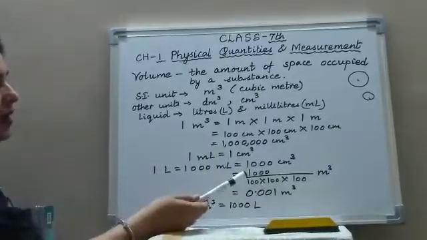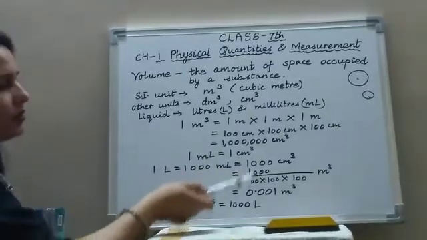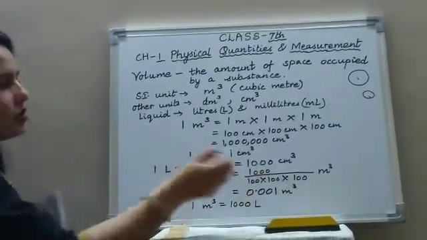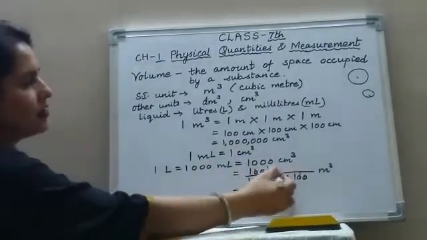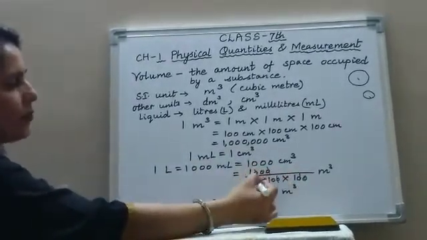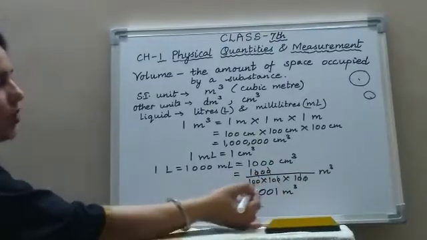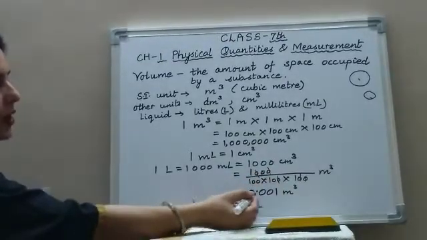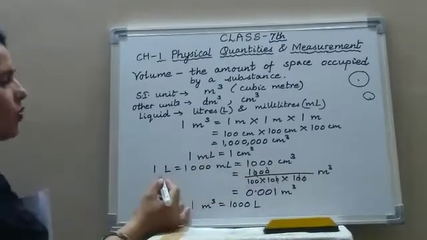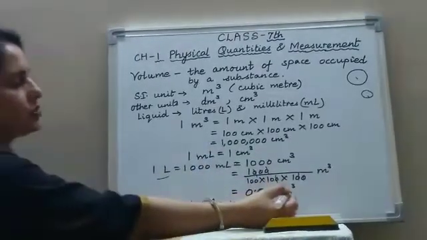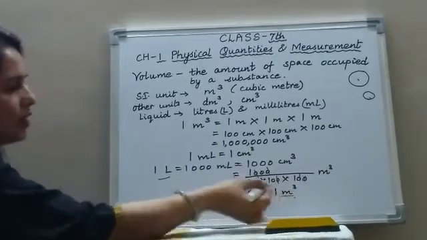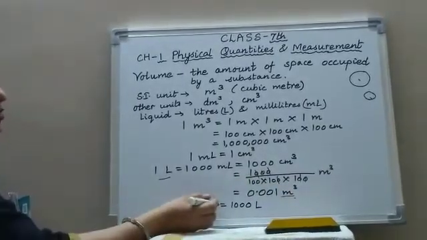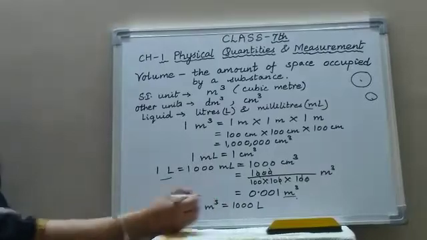So you divide by 3 times 100, 100 into 100 into 100. So 3 zeros cancel with these 3 zeros, and what remains? 1 upon 1000. So 1 upon 1000 means 0.001. So 1 liter equals 0.001 cubic meter. Or we can say 1 cubic meter equals 1000 liters.